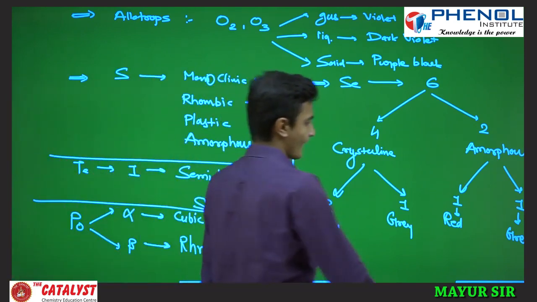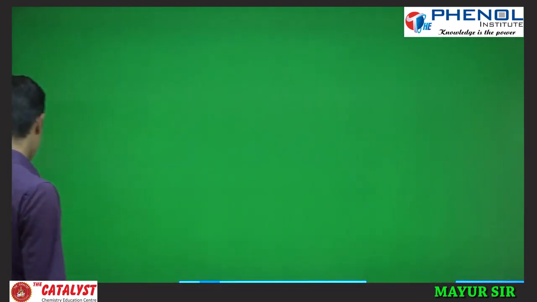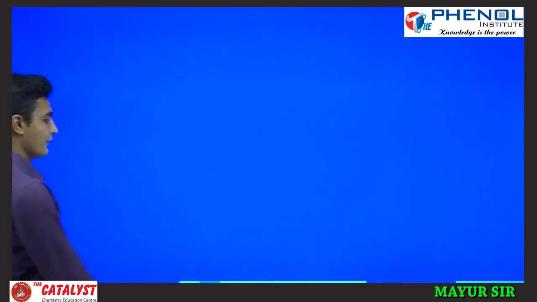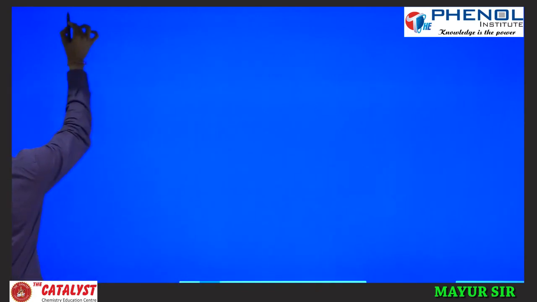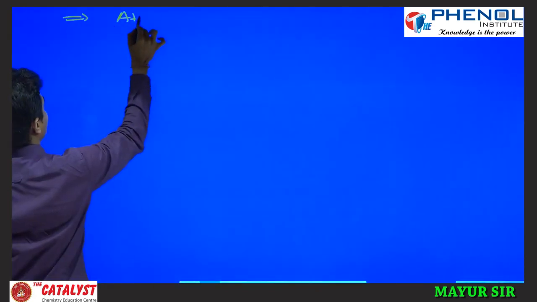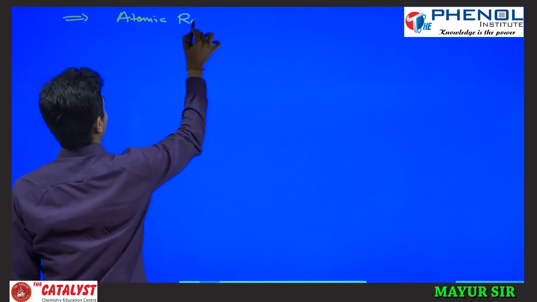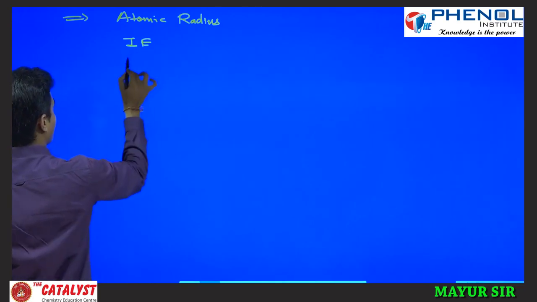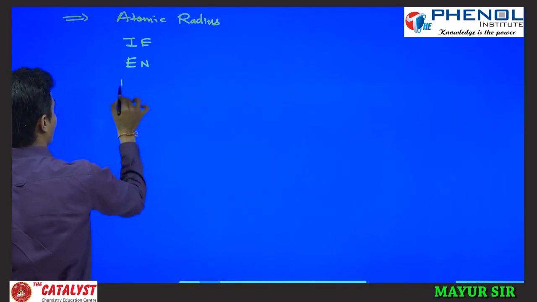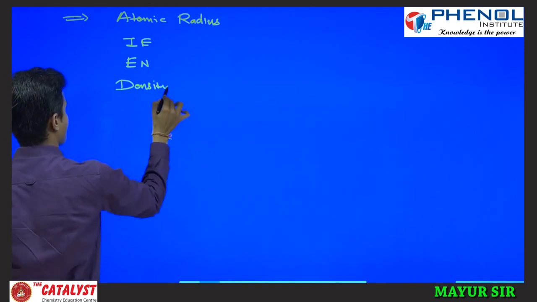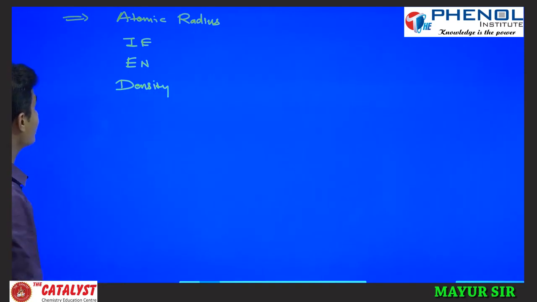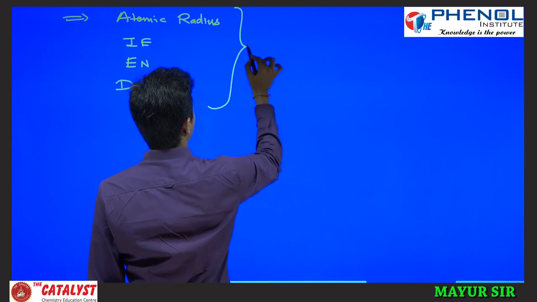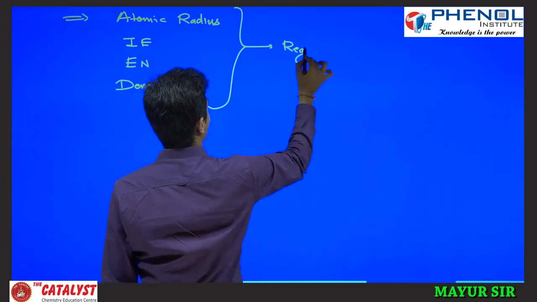Next we will see the physical properties, and we will start with the atomic radius. Next we will see ionization enthalpy. Third we will see electronegativity. Fourth we will see density. If you consider all these properties, then there is no change. All are having regular order.